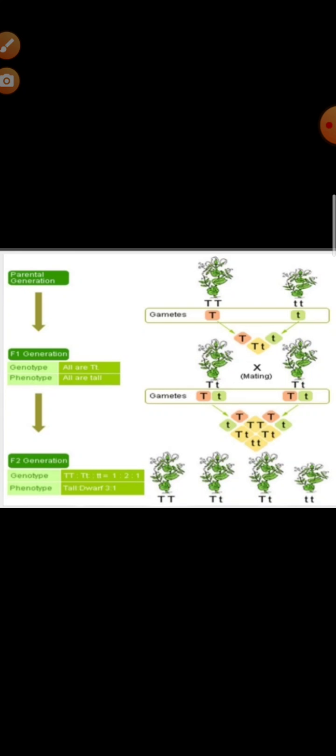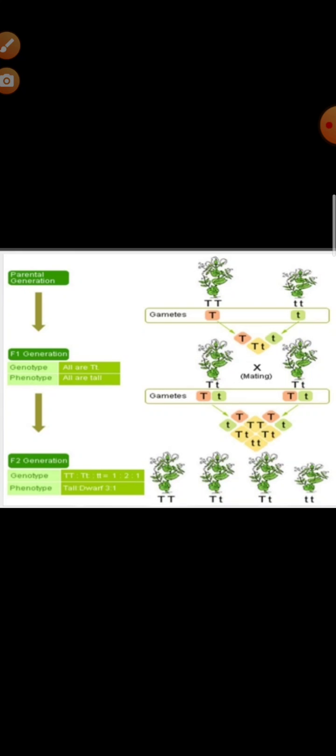9:3:3:1. Now what he did, you can see in the picture, he took 2 capital T, 2 small t, and after that the gametes which came from these were 1 capital and 1 small, and after that again he crossed it and made the F2 generation. Then what was observed? 2 capital T, 1 capital 1 small t, another capital small t, and both small t. These were the 4 types of ratios that came.